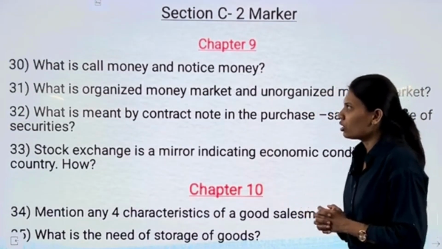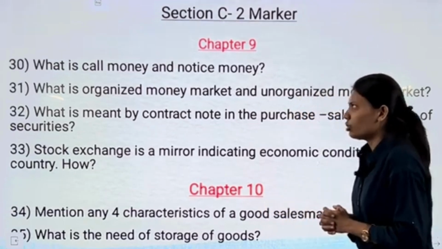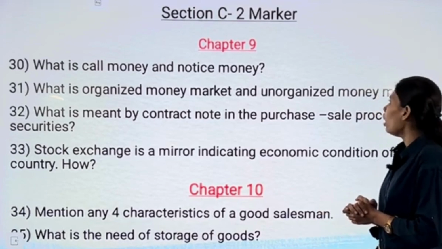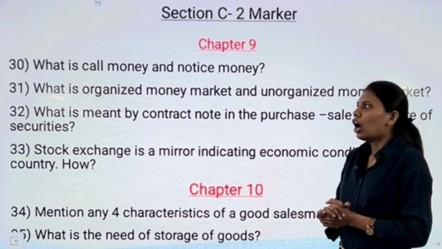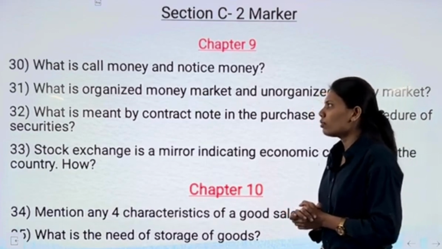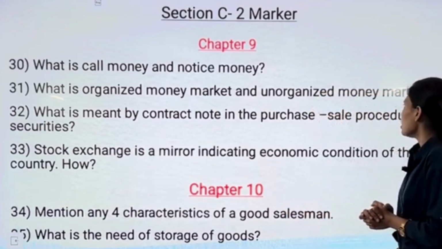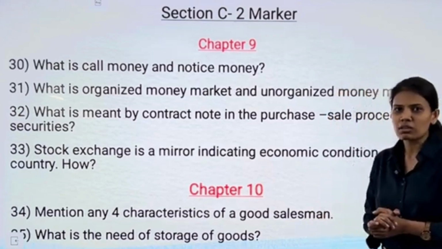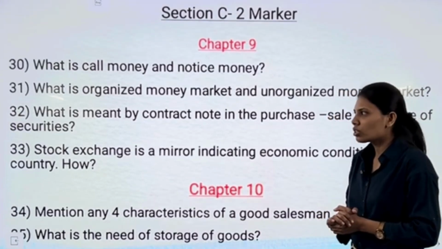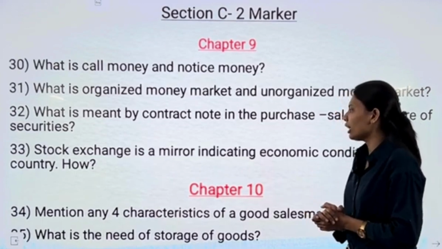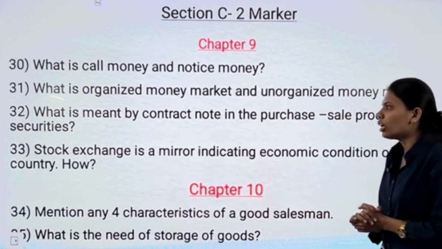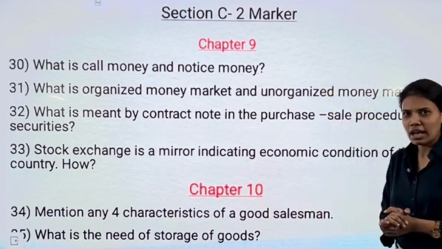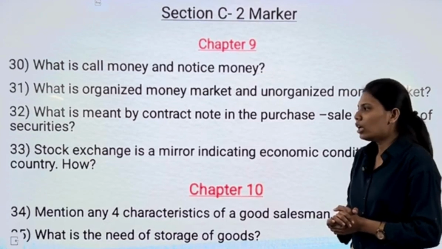Our first question is what is call money and notice money? Our next question is what is organized money market and unorganized money market? Our next question is what is meant by contract note in the purchase sale procedure of securities? This question is majorly being asked, students. Our next question is stock exchange is a barometer indicating economic condition of the country. How? Here we complete with our chapter number 9 and moving ahead with chapter number 10.